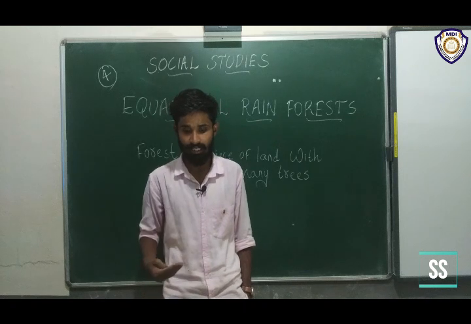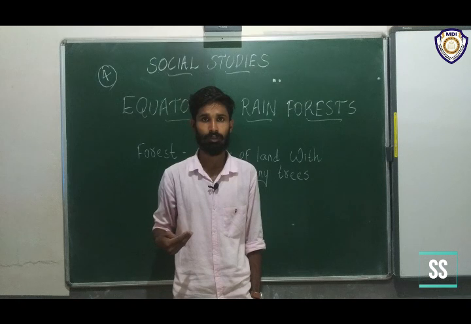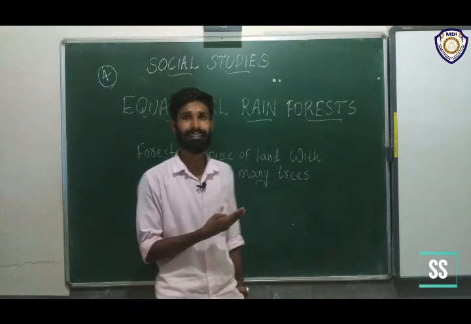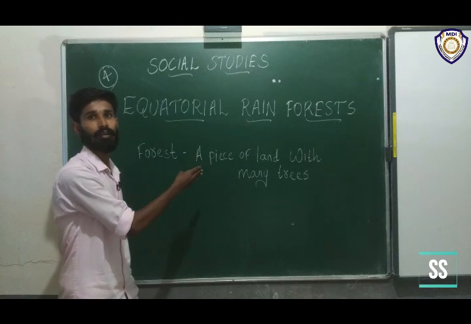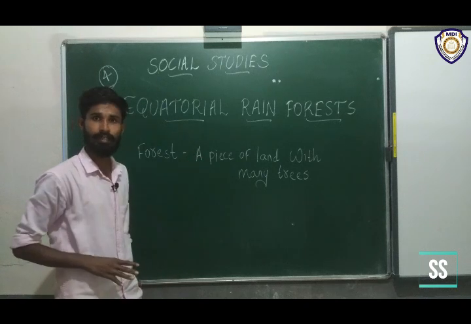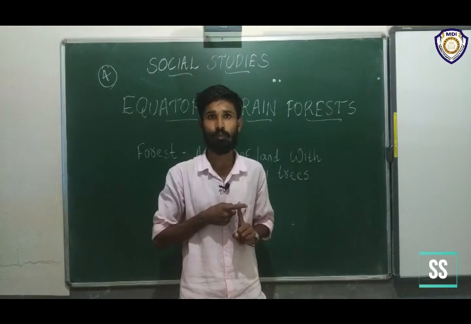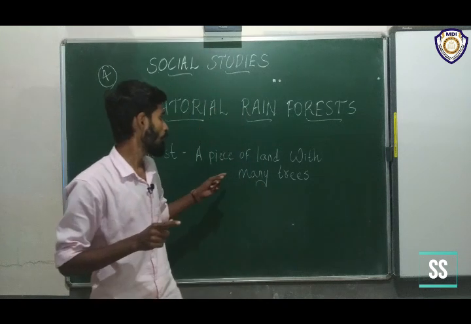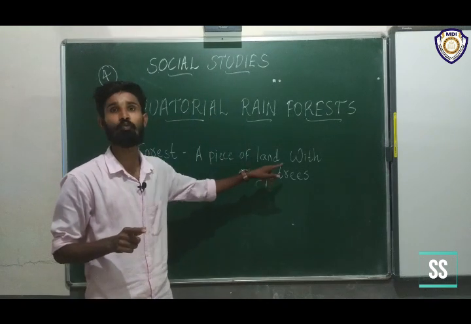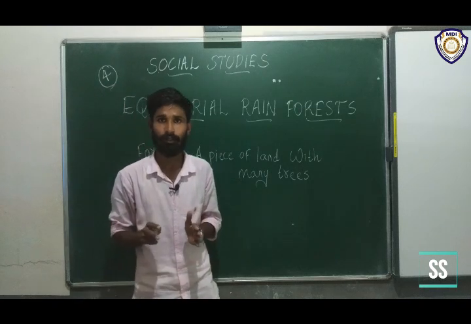It's the simple definition: a piece of land with many trees. Clear? It's our first point, what is meant by forest.